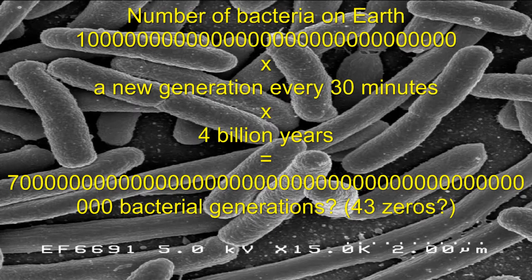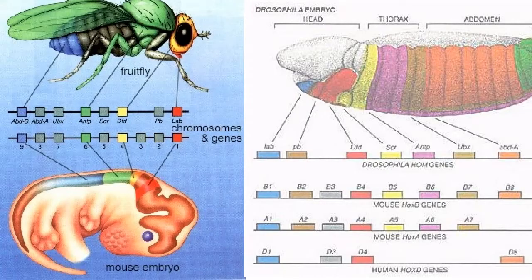Numbers that most of us are simply incapable of imagining. It's no wonder that we have such a hard time imagining one form or body plan giving rise to another. We have no concept of such large numbers, of deep time. But it's important to remember that every mutation that can occur probably does or has.